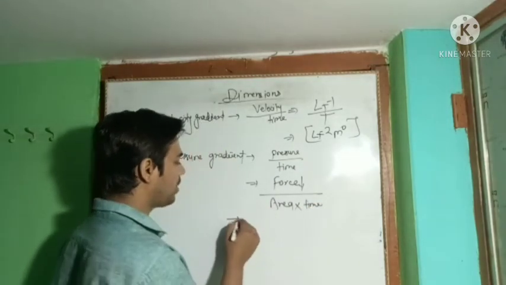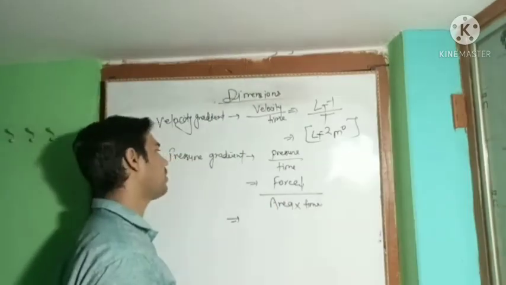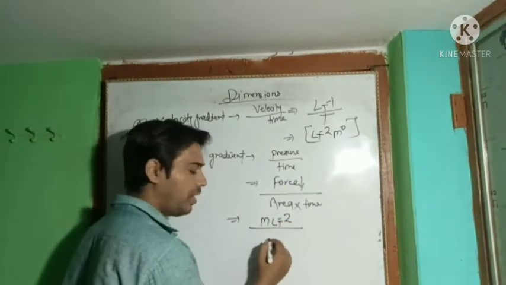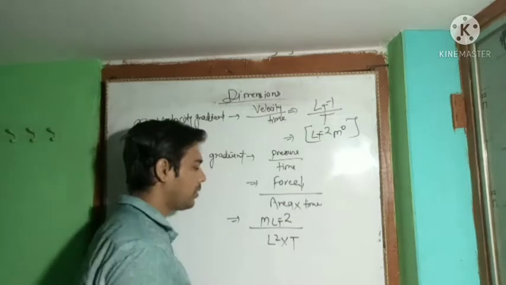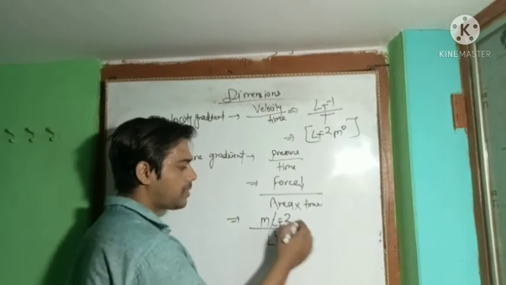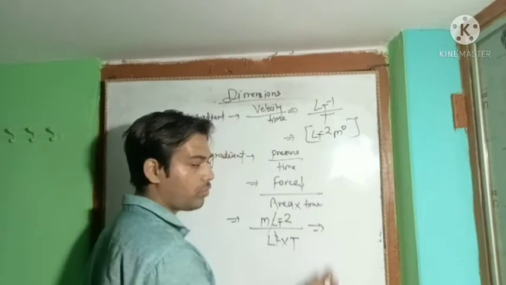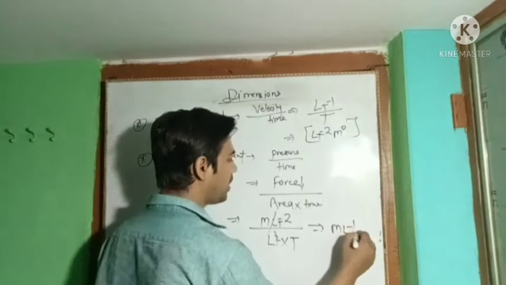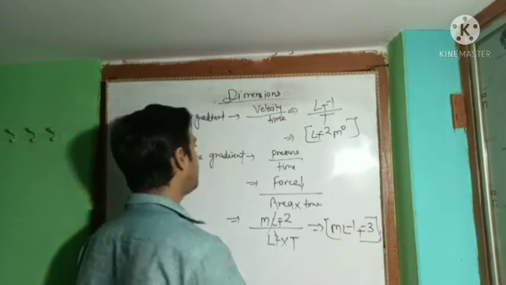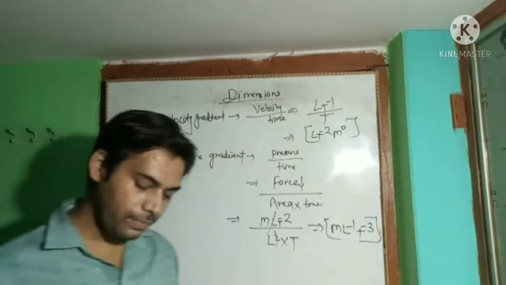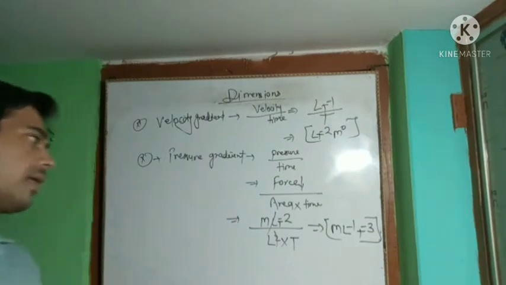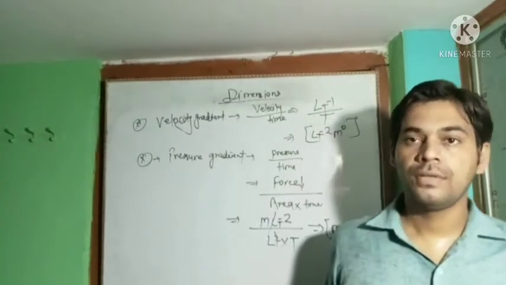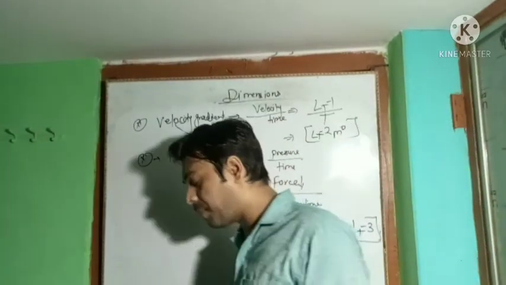Okay, so write the dimension of the force, divided by area, across time, and we will get the dimension of the pressure gradient. Force has the dimension MLT to the power minus 2, area will be defined as L square, and time will be T. So one L cancels, this T goes to the upper side, and the remaining L also goes to the upper side, so the signs of both L and T change. So ML to the power minus 1 and T to the power minus 3. This is the dimension of the pressure gradient. Okay, good. We can derive the dimension of any physical quantity using this formula. This is the way and this is the process by which we derive the dimension of any physical quantity.